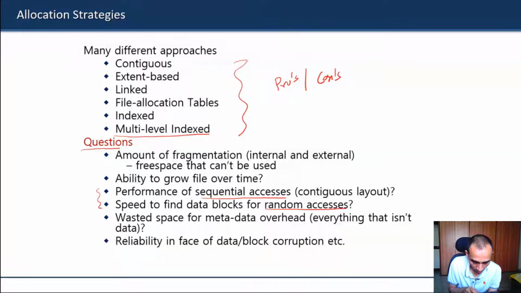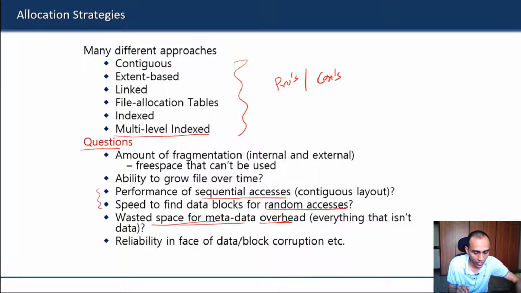And then we have to see how much overhead there will be in terms of wasted space. While using these approaches, some metadata will be needed, and we need to see how much space overhead there will be in storing that metadata. Metadata is anything that is not the actual content of your file, not the content that the user has specified.